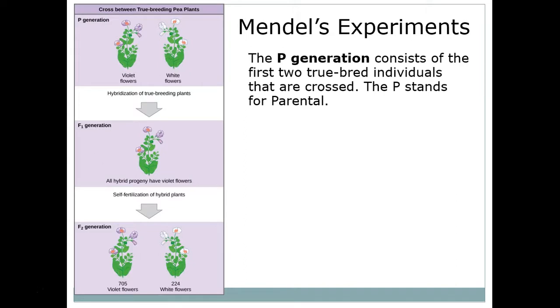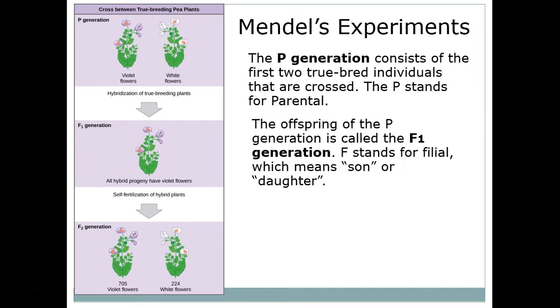This first generation we refer to as the parental generation, or the parents in the experiment. And so we signify it as the P generation. When we talk, or on the board, or on a test, you might see a reference to a P generation. That's referring to the very first organisms that we start tracking in an experiment. In Mendel's experiments, his P generations, like we said, were true breeding.